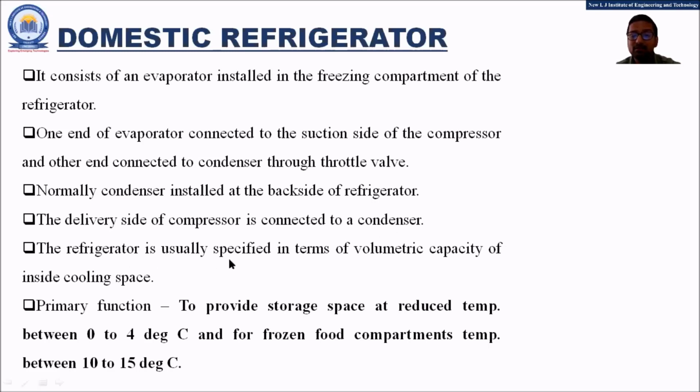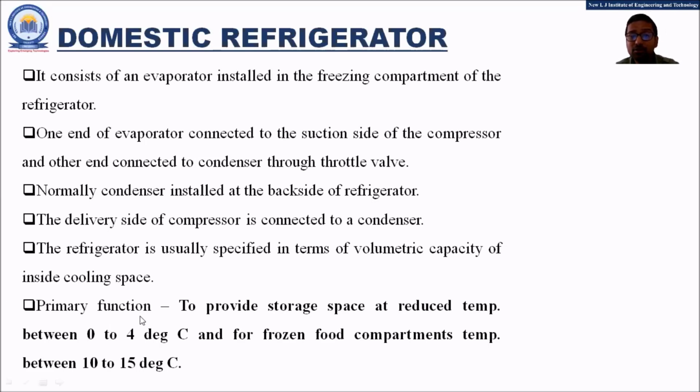The refrigerator is usually specified in terms of the volumetric capacity of the inside cooling space. Hence, if you have heard, refrigerators are always specified in terms of liters: 100 liter, 150 liter, 200 liter, 250 liters, and so on.